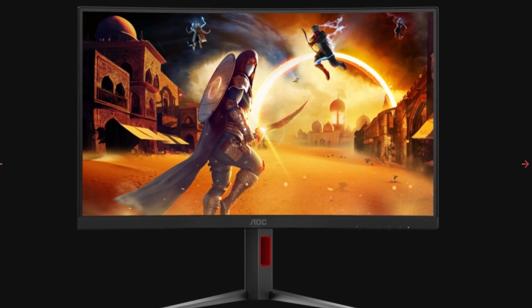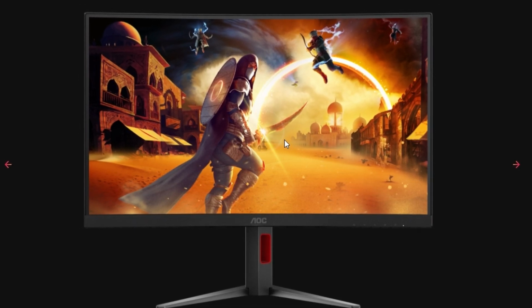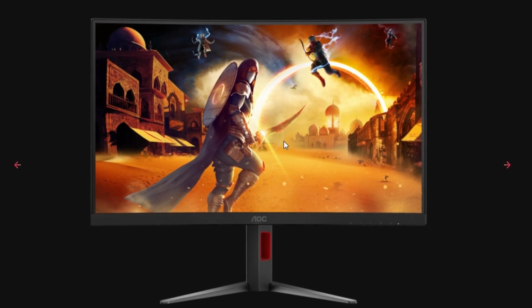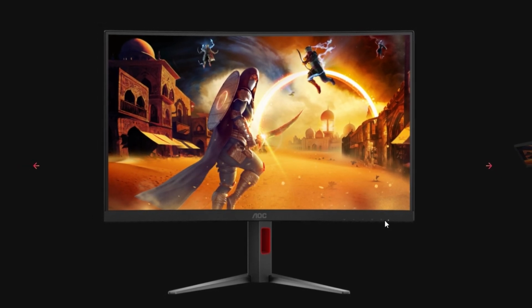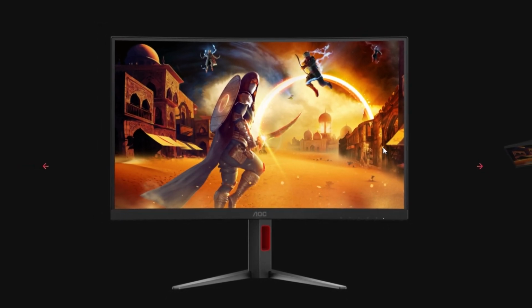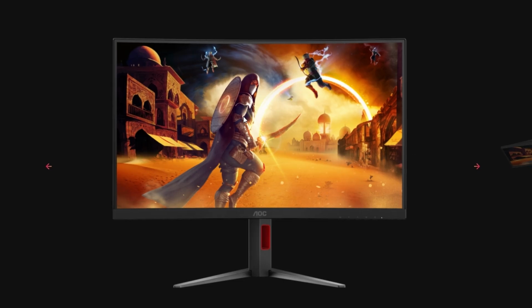We're going to show you how to change the crosshair on your AOC monitor. If you've been wondering how to customize it, stick around as we guide you through the process. Let's jump right in. Changing your crosshair on an AOC monitor is relatively straightforward, but there are a few things